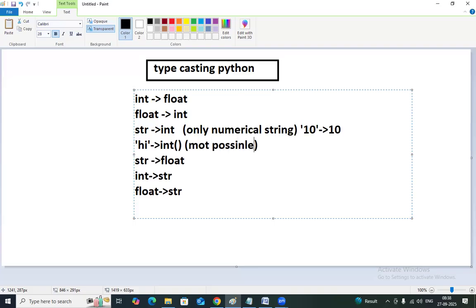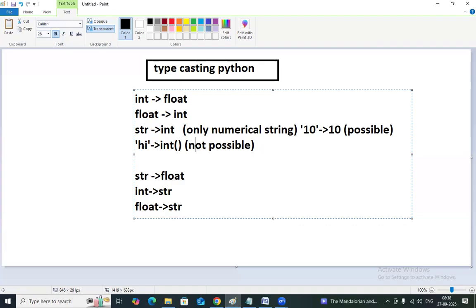The meaning is very simple. Only a numerical string like 10, in single quotes or double quotes, is possible. Whenever you find any alphabet characters inside the string, it is not possible.